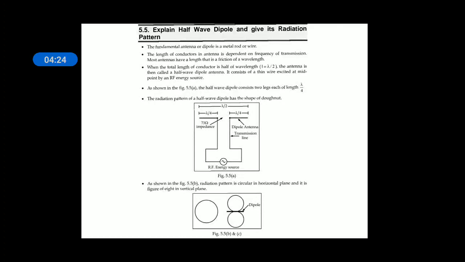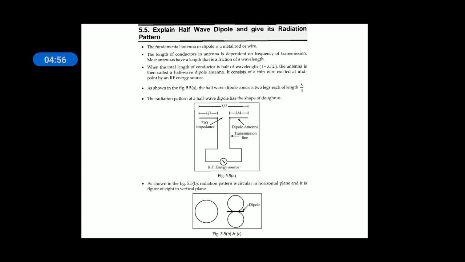Half wave dipole. Half wave dipole is one in which the length of the antenna is half of the wavelength. As we know, every antenna is dimensioned by its wavelength depending upon the frequency given to it. Corresponding to 1 GHz the wavelength will be around 30 centimeters. For that, to radiate, the minimum length of the conductor should be at least lambda by 4.